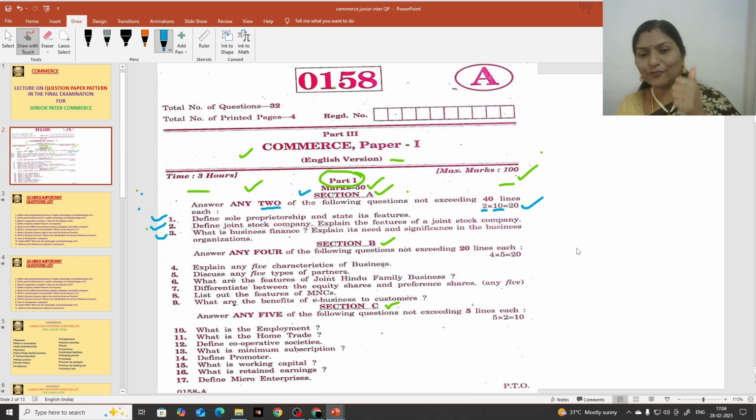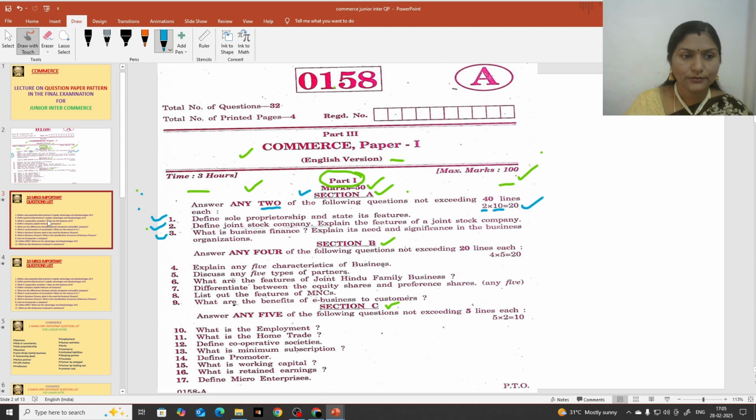Hope this is clear for everyone. Students may have a doubt: what do we actually have to learn to attempt these questions? What is very important for this? I'll give you the list of questions for this Section A. If you want to attempt 2 questions out of 3 for this section, then you have to learn a few questions which are important from the final examination point of view. I'll show the list also.